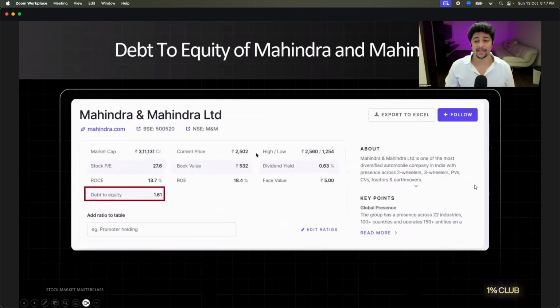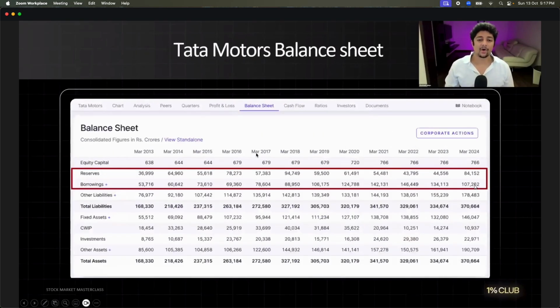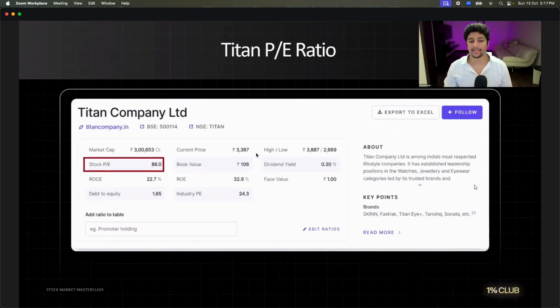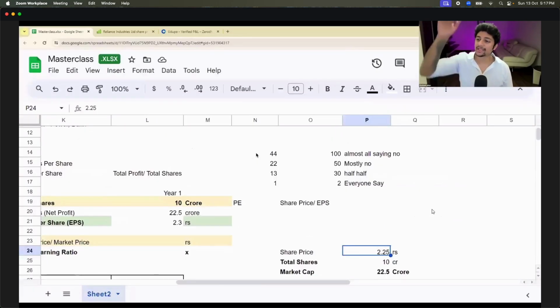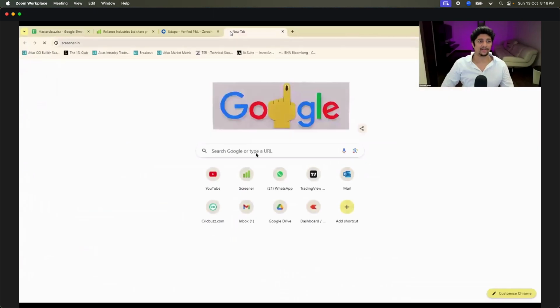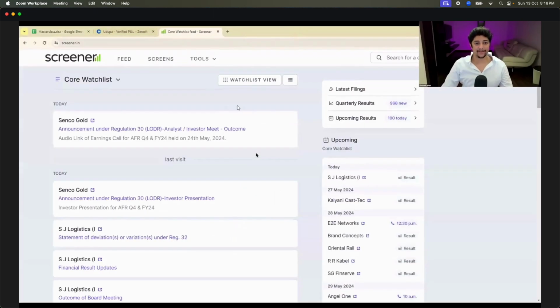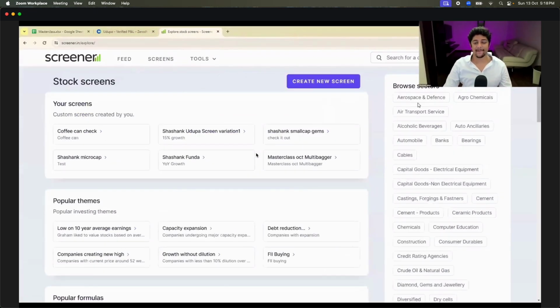But Shashank, there is one problem with this. The problem is there are almost 5,000, 6,000 companies in the stock market. How will you sit and find a good company? Is there a shortcut? Is there a hack? Answer is yes. Okay. Come back to screener. Click on screens. And here go to click on new screen.